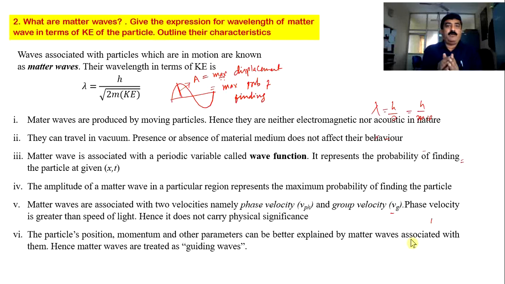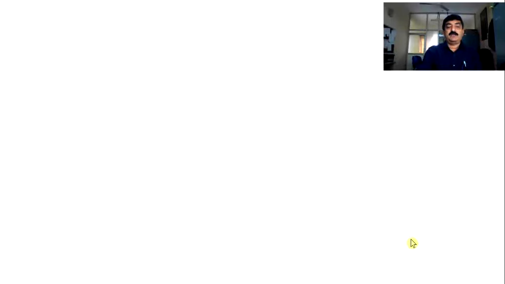Especially when it comes to the subatomic world, quantum world, particles will not reveal their details at all if you treat them as particles. If you treat them as waves, definitely they will tell everything about them. So if, for example, I want to know the charge on the electron, I must treat the electron as a wave. I want to know the spin of the electron, I must treat the electron as a wave. That's why I said matter waves are guiding waves. They help us to understand the particle's behavior. So these are the properties of matter waves.